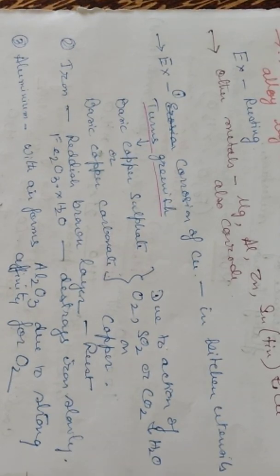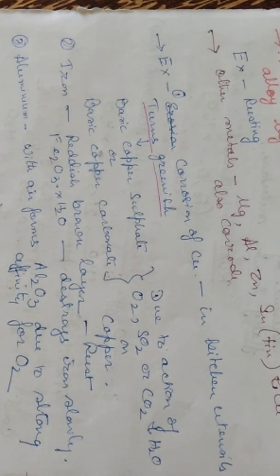If an iron rod is just lying there, we will see that the iron has become porous and brittle. If we pick it up, we will see that it comes down as powder. This happens due to corrosion.